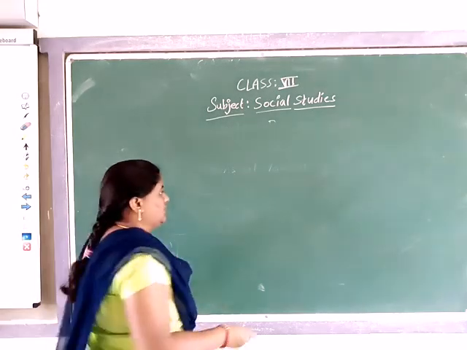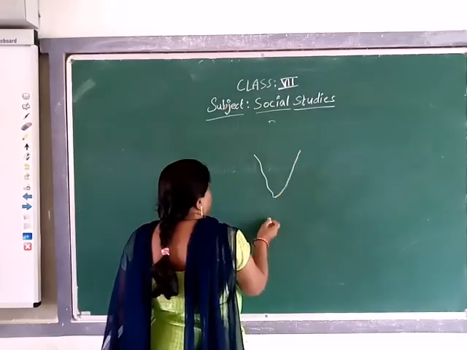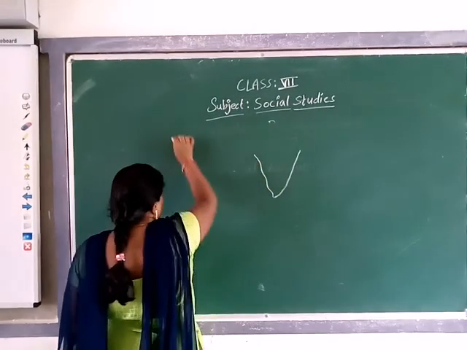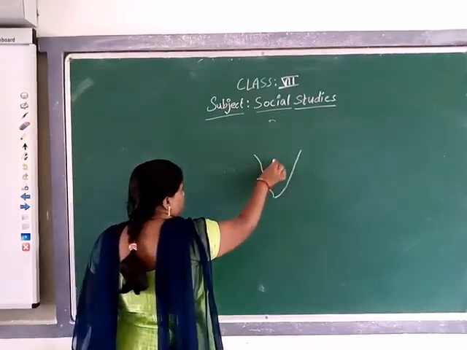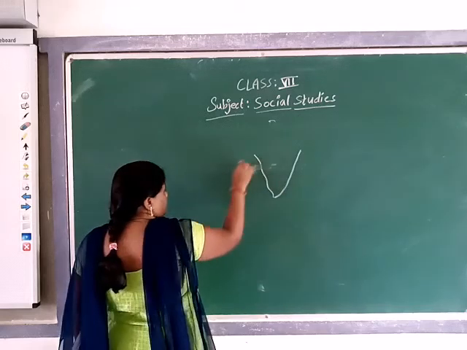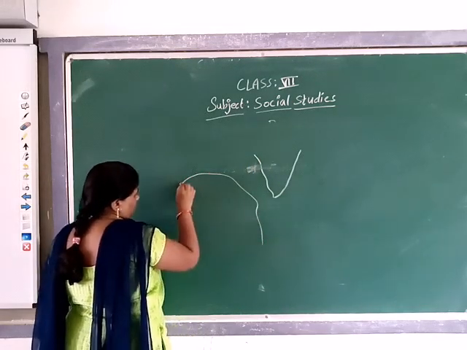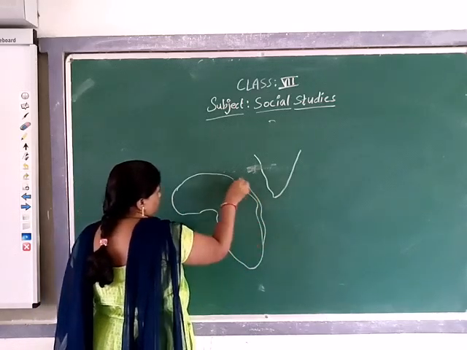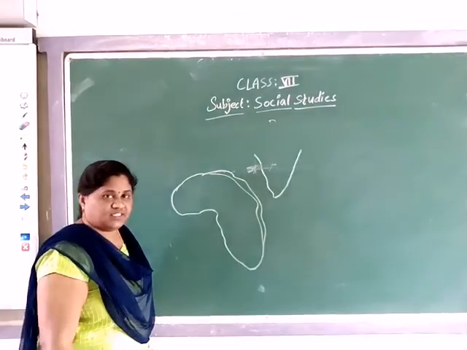See, if you have seen the world map, India is in the continent of Asia, and you might have seen other continents too. On the west side of India, one continent is there.